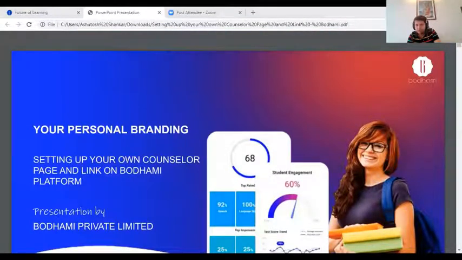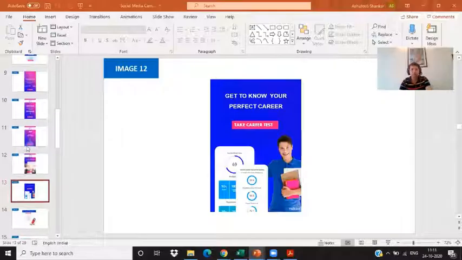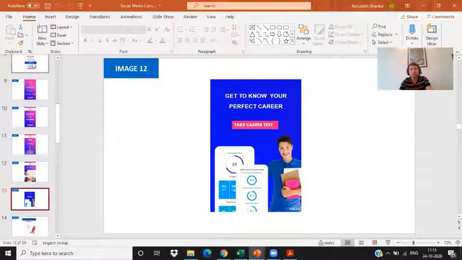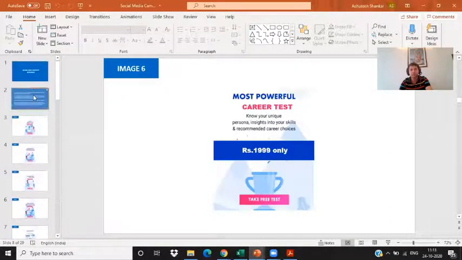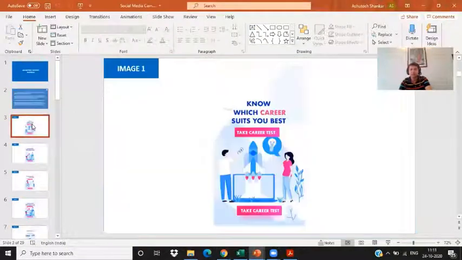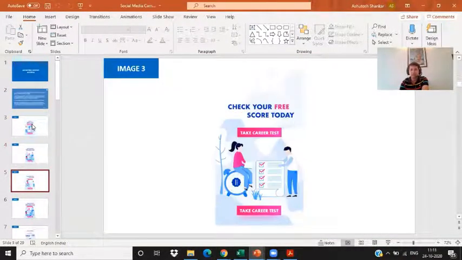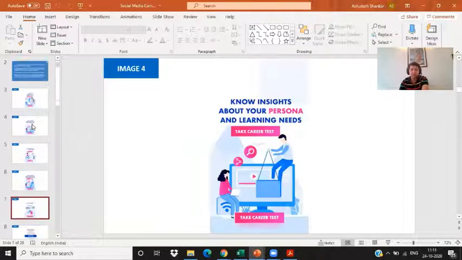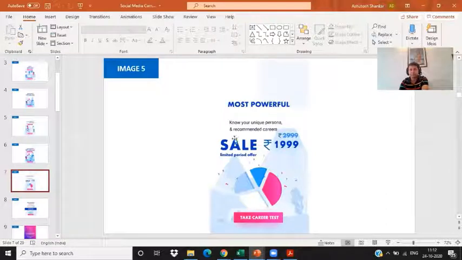So let me just quickly show you the social media material first. This was the social media material that you can download from your page, from your course, from the next step section. And then you can use it for running the campaigns on your social media pages. How to create the social media page is already covered in your course in the digital branding section. Okay, clear? I hope it is clear to you.